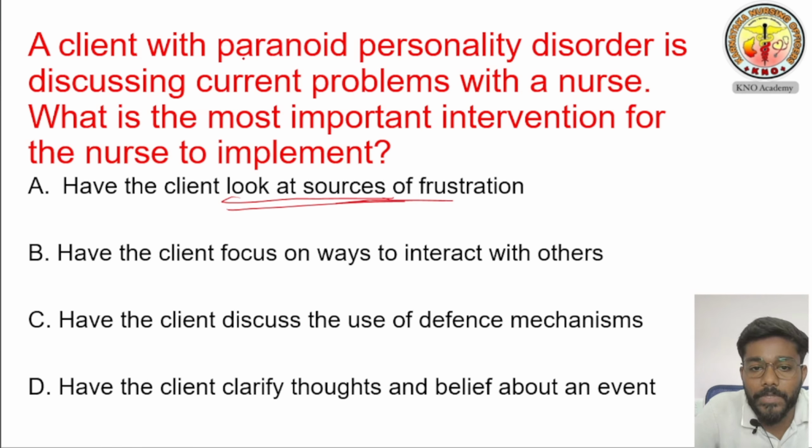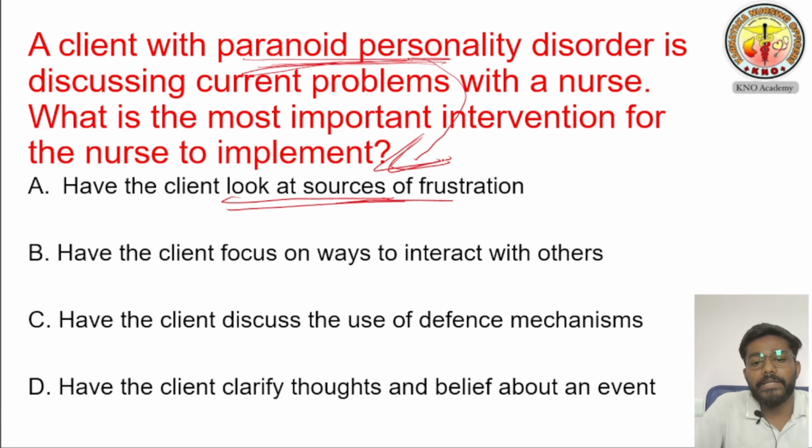So what is the problem of the paranoid personality disorder? He is always thinking somebody is going to kill him, somebody is harming him, he is always in a suspicious and doubting manner. So with removing all the sources of frustration, that criteria will not be fulfilled for this option A. Okay, we'll see option B.